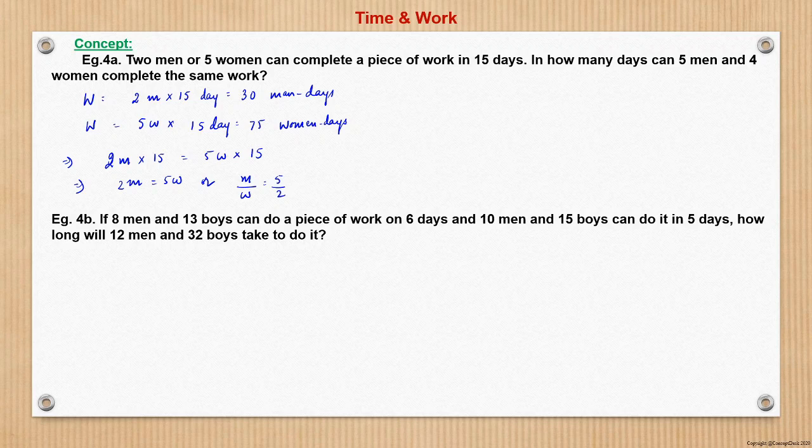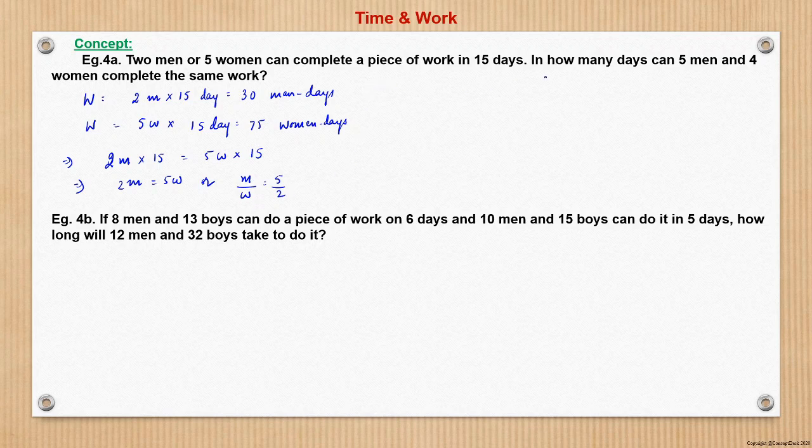So what does this m and w represent? This is basically nothing but efficiency. If 2 is the number of men, so 2 men are working with m efficiency, which is 5 times, and 5 women are working with w efficiency, which is 2. So that ratio we have found, m and w. So basically when I say this is m and w, these are the efficiencies of men and women respectively.